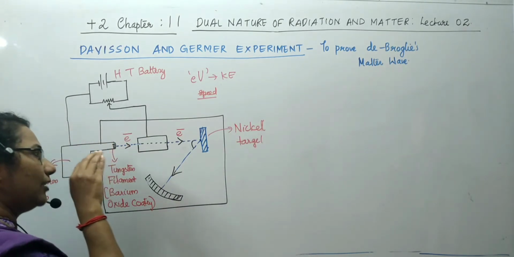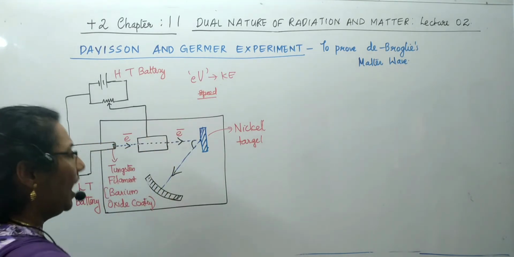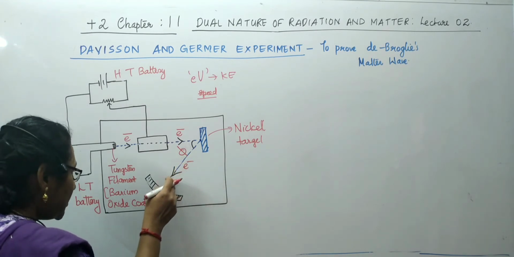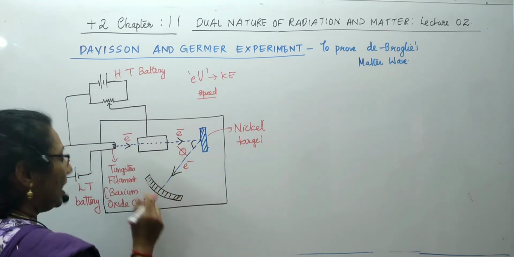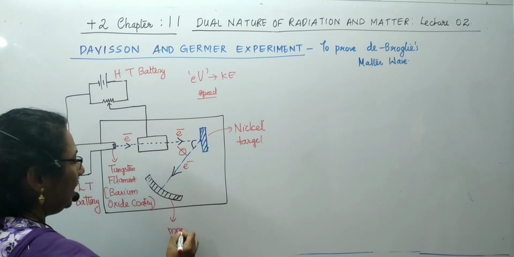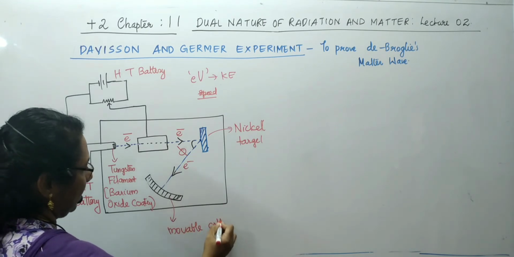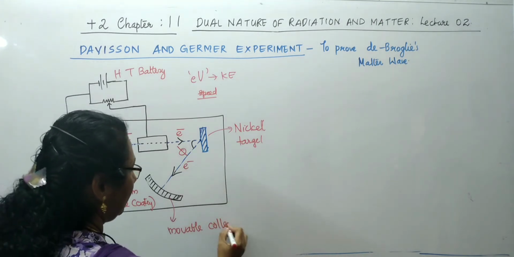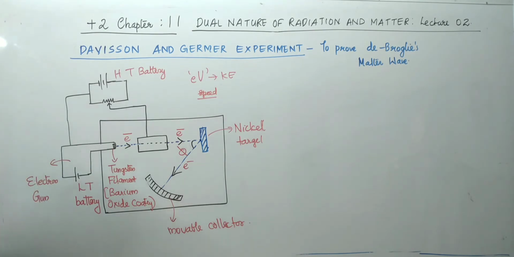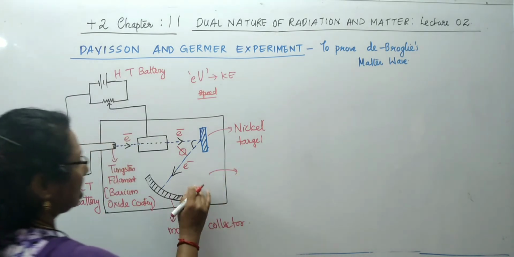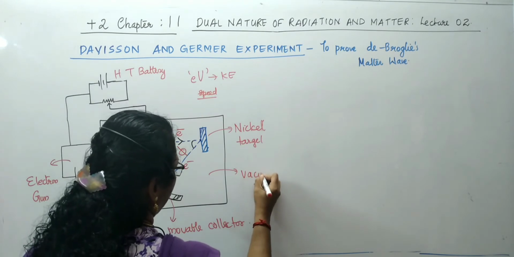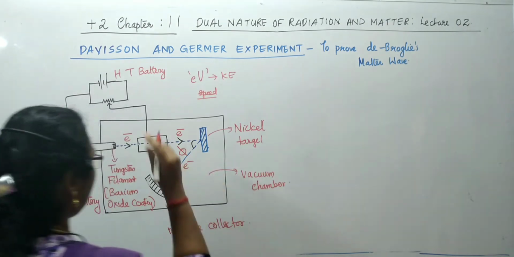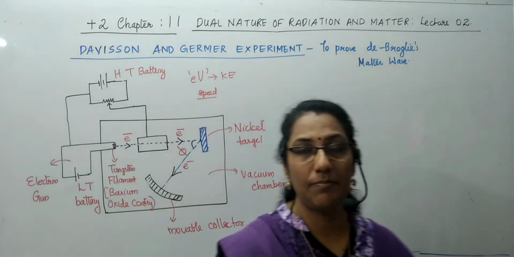The accelerated electrons fall on this nickel target and get scattered by an angle, so that these electrons come through here, and here there was a movable collector which collects the electrons and detects the angle of scattering. Clear? And the whole arrangement was kept inside a vacuum chamber. So this was the experimental setup taken by Davison and Germer.